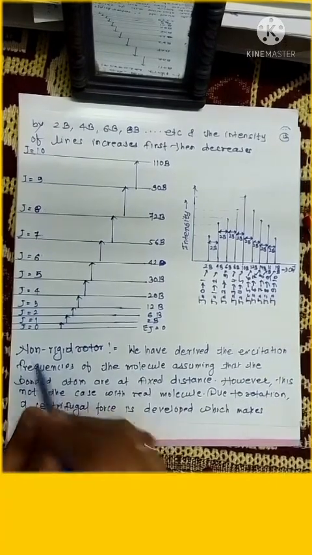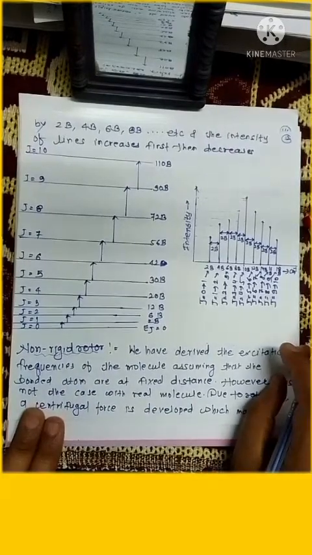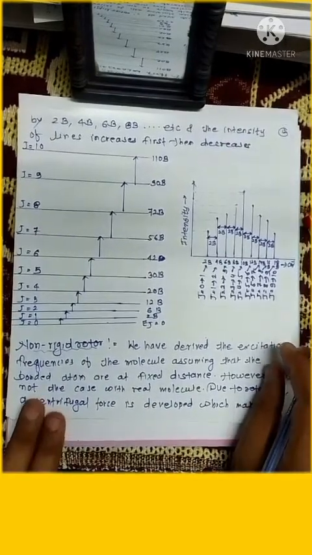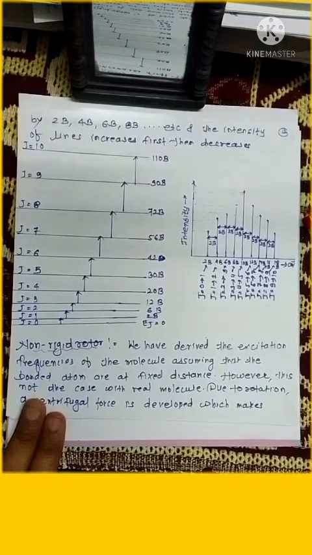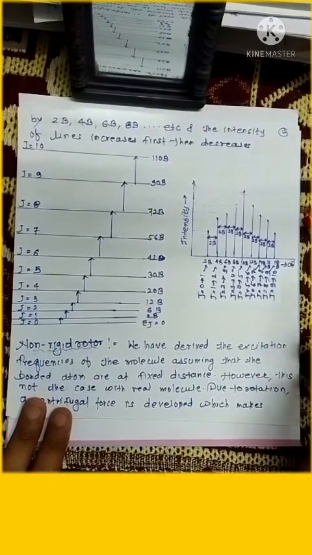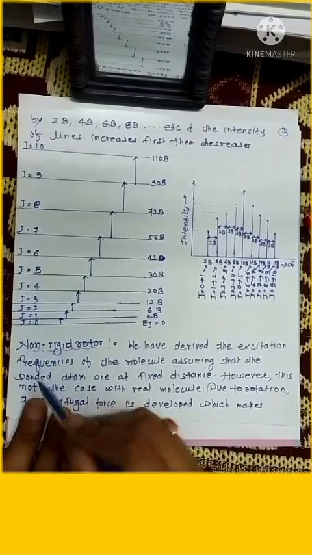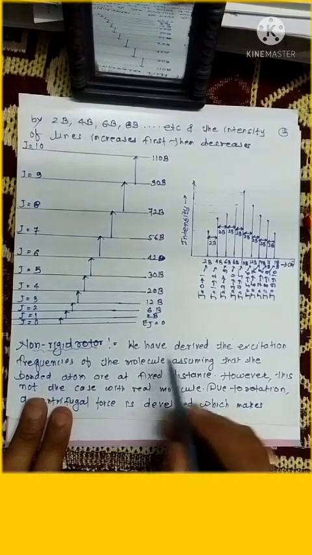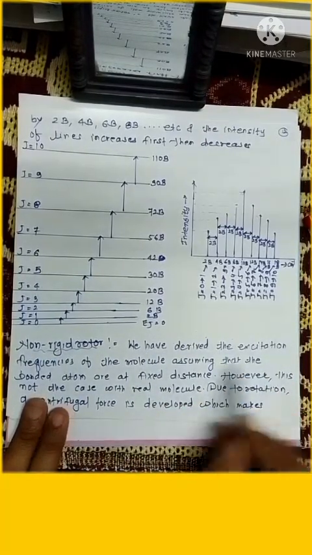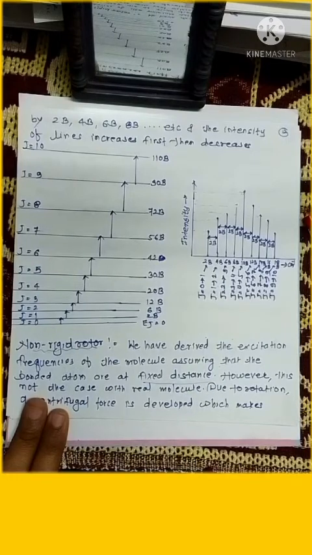Now we are going to see the non-rigid rotor. When we read the topic of the rigid rotor, we said that it is a hypothetical case, not a real case. Now we are going to see the real case, what happens with the molecules. We derived the excitation frequency of the molecule assuming that bonded atoms are at a fixed distance.